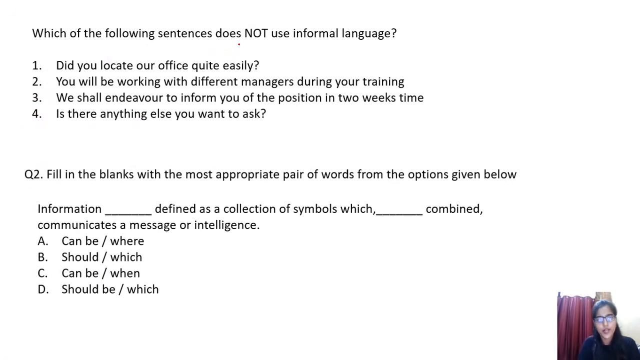Which of the following sentences does not use informal language? Informal in the sense that you can use with your friends, sometimes with family members as well, not just with your boss and office members. So, did you locate our office quite easily? Let's move further for this. You will be working with different managers during your training.